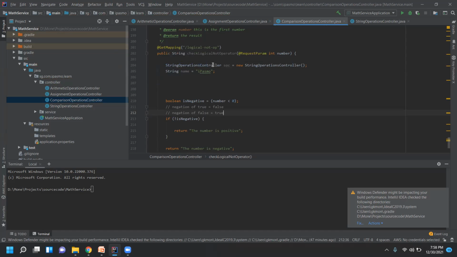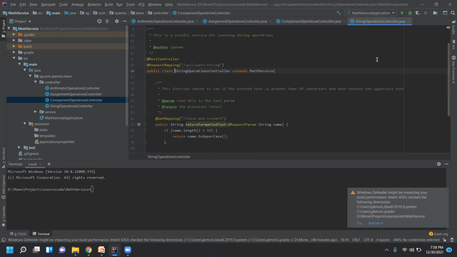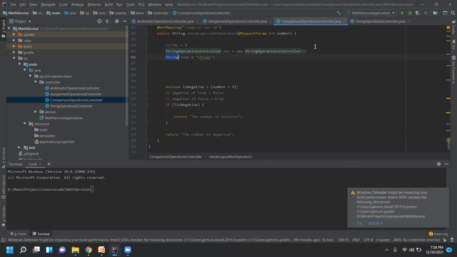Or you can just place your cursor here and press Control B, Ctrl plus B, and it will take you directly to that class. When I press Control B, it goes inside the class. Similarly, let me do it for string.